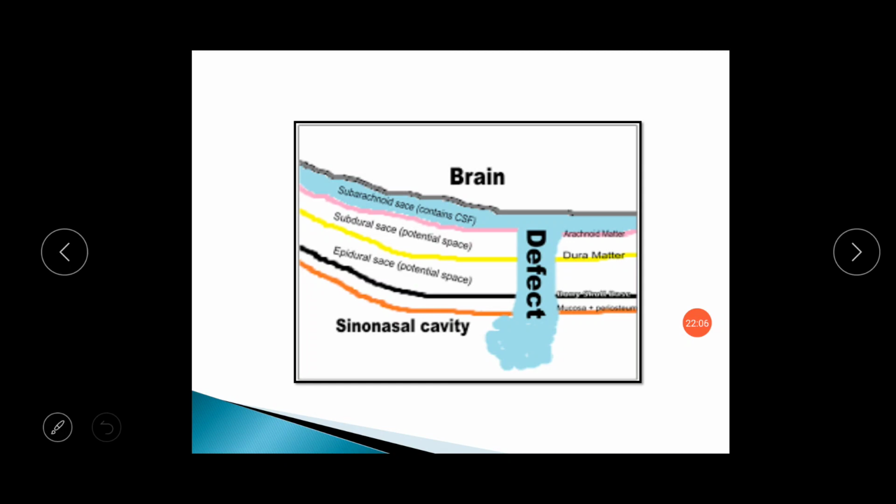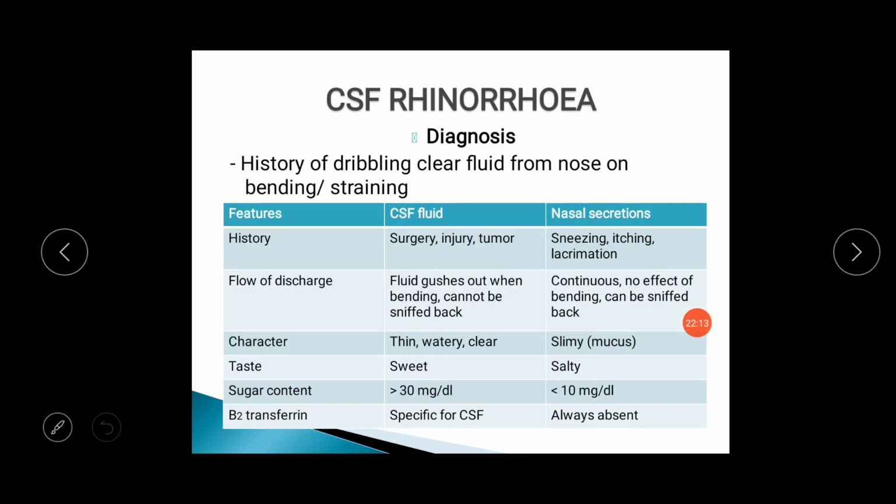This is a diagrammatic representation of CSF rhinorrhea, in which CSF has gone into the nasal cavity from the sphenoid space. CSF rhinorrhea should be differentiated from the clear fluid or nasal discharge coming from the nasal cavity. Whenever there is a history of surgery, injury or tumor, CSF rhinorrhea can occur, which we can diagnose by CT scan. Nasal secretion usually occurs after sneezing, itching or lacrimation.